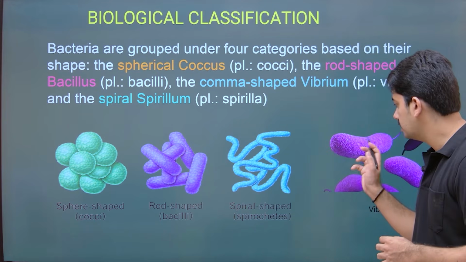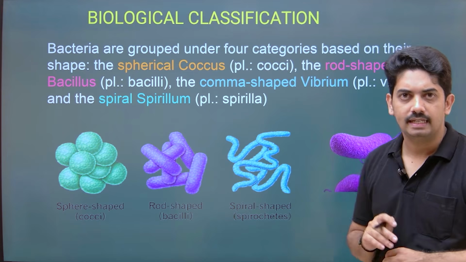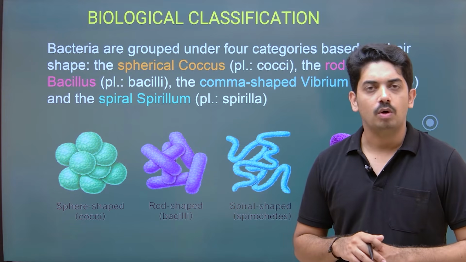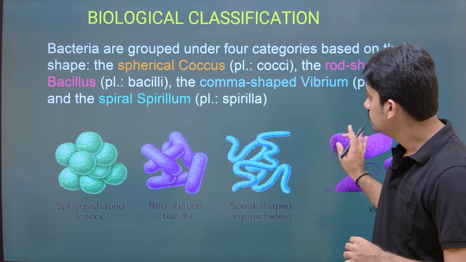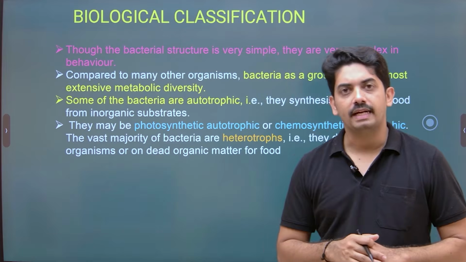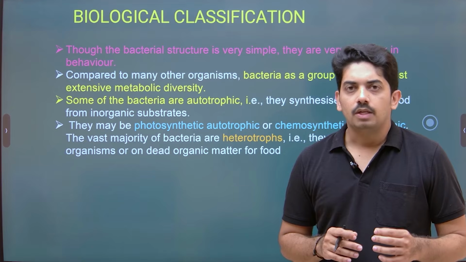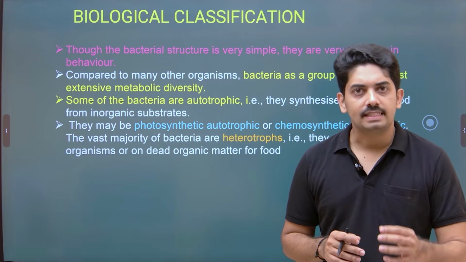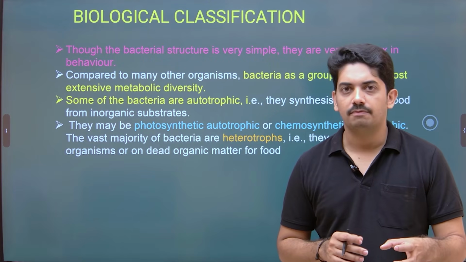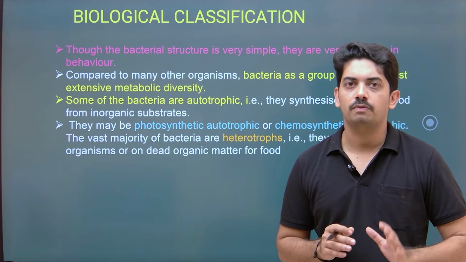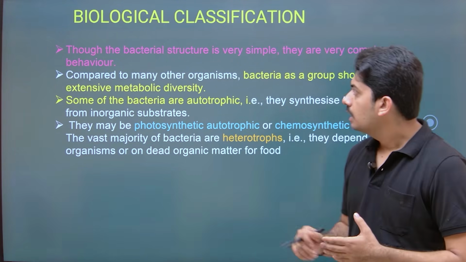And here you can see comma shaped bacteria and they are called Vibrium or Vibrio. So these are the classifications of bacteria based on shape. Usually in competitive exams, these types of concepts are taken for match the following type of questions.